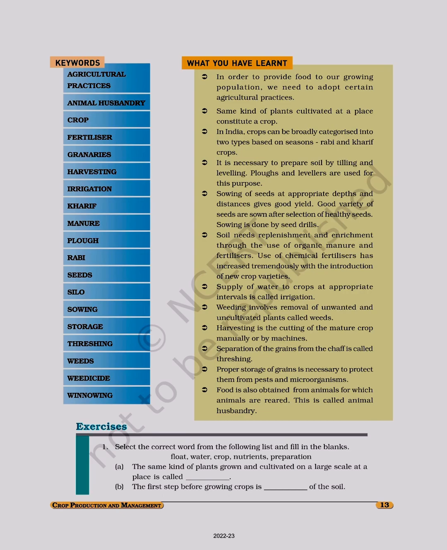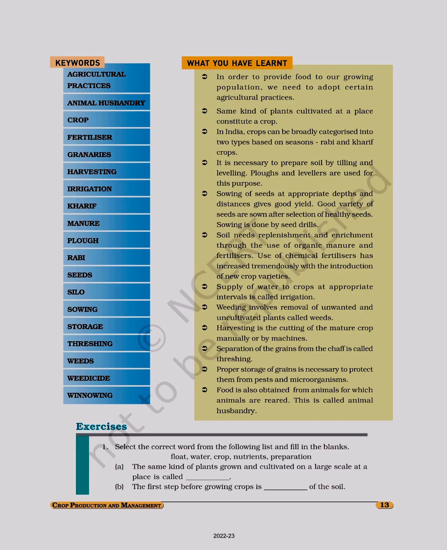It is necessary to prepare soil by tilling and leveling. Plows and levelers are used for this purpose. Sowing of seeds at appropriate depths and distances gives good yield.